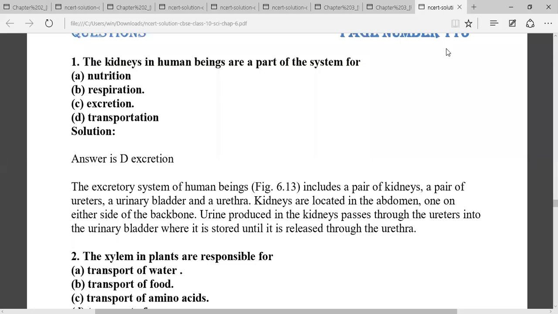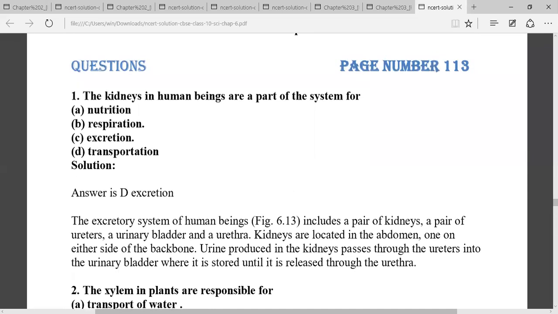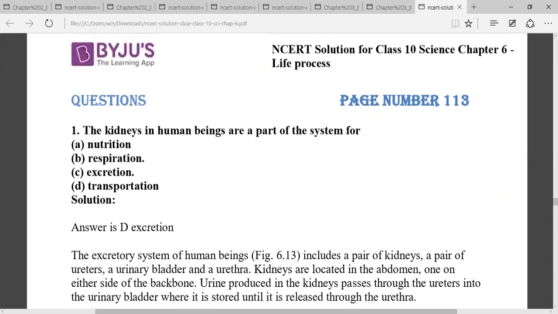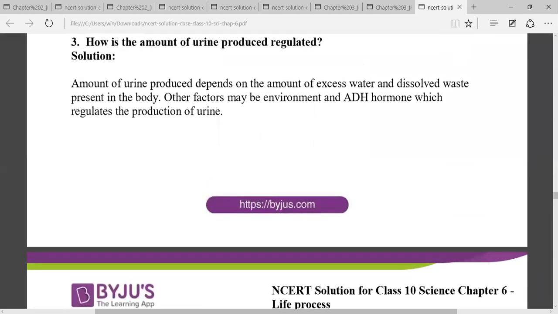Hello students, let's begin the discussion of question answer of class 10th biology chapter number first, life process, from page number 113. So in the last video we have discussed till this question number 3, how is the amount of urine produced regulated.